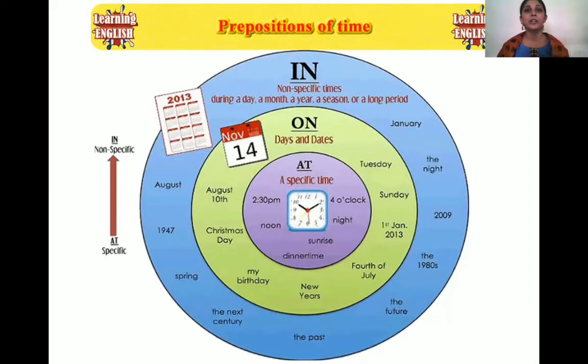For example, during a day when something is to happen, or in a month, in a year, when we are not giving a particular date, a particular time. Navratri is in the month of October in this year. So when we are not fixing the schedule, but we are talking in general terms, then we use preposition in.